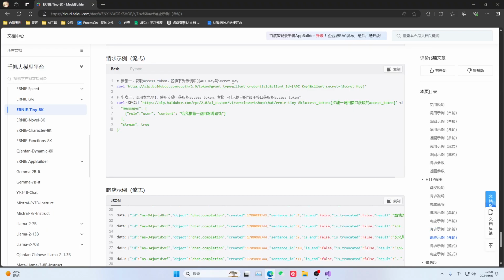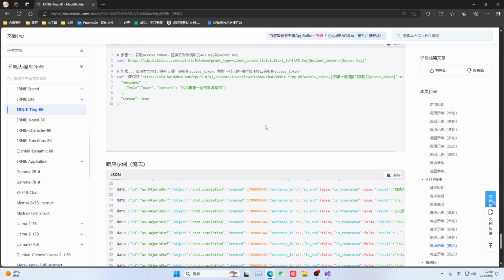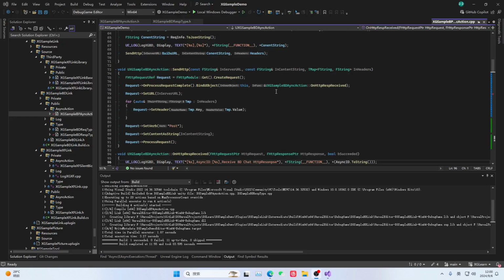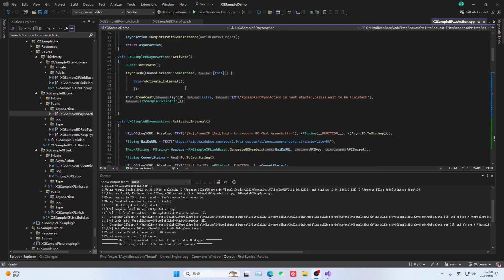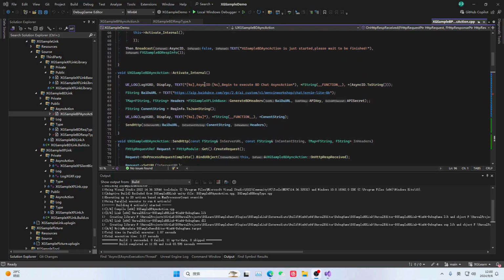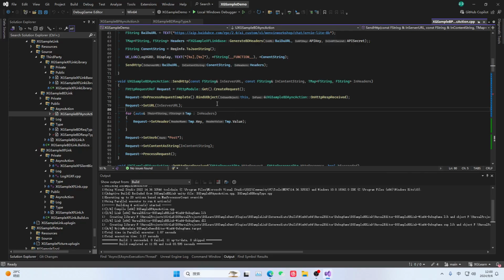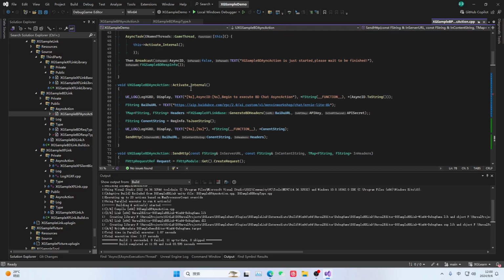The more troublesome part is the streaming, which is also the core content of this chapter. Why did we write so much? It's because I want to explain this streaming to everyone, okay? Actually, everything before this is exactly the same. No need to change anything. The most important part is on our remaining HTTP. We need to bind the delegate.